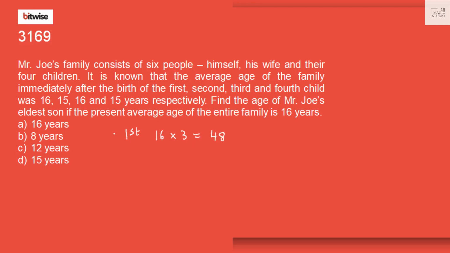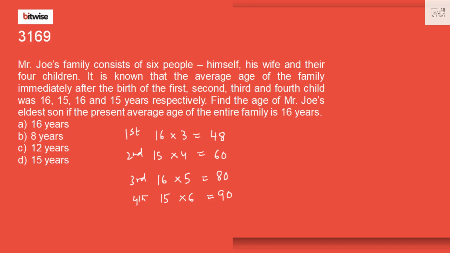After the birth of the second child, it was 15. That would be 15 into 4, 60. After the birth of the third child, average was 16. That is total ages would be 80.